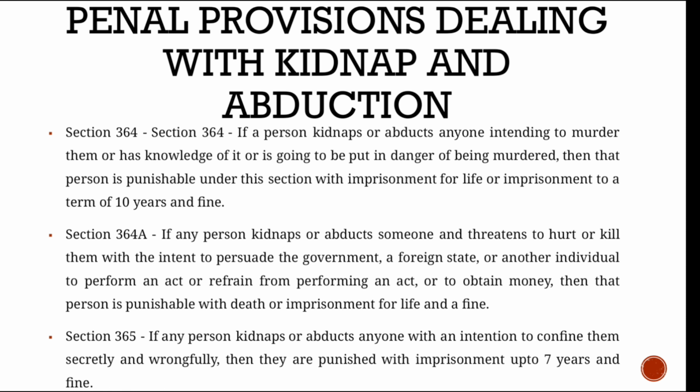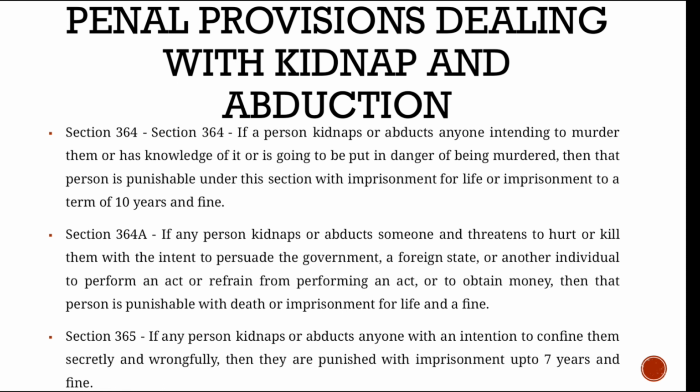So section 365 says that if any person kidnaps or abducts anyone with an intention to confine them secretly and wrongfully, then they are punished with imprisonment up to 7 years and fine. So let's say a person kidnaps a kid of 8 years old or 10 years old, or say any person abducts a major, an adult, and confines them in a secret place wrongfully.